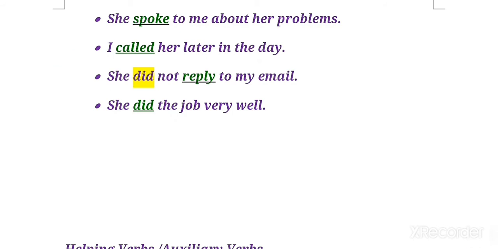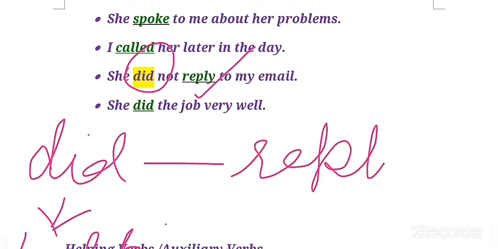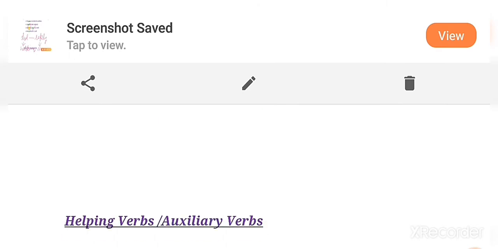Then the third says: She did not reply to my email. Children, you can see that there are two verbs in this sentence: the first is did, another is reply. The verb did is a helping verb that is used to help the main verb reply. Reply is the main verb. Clear?